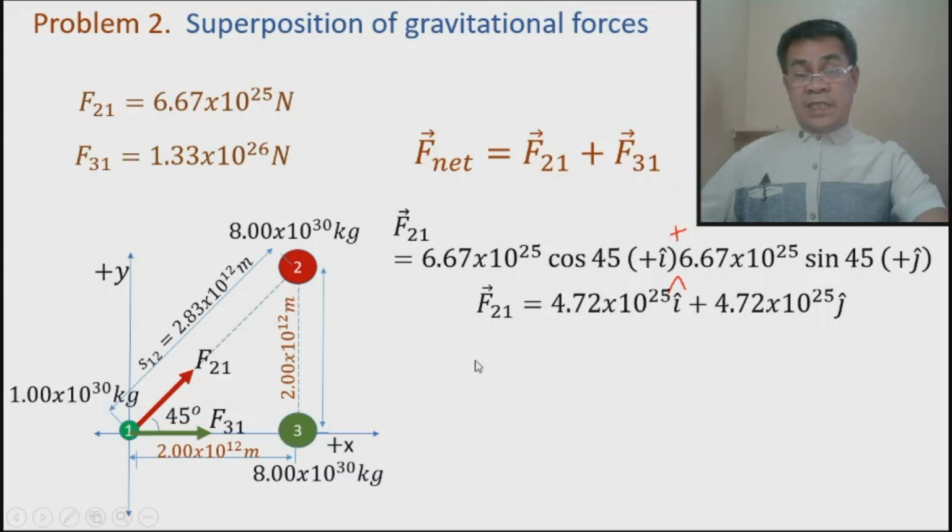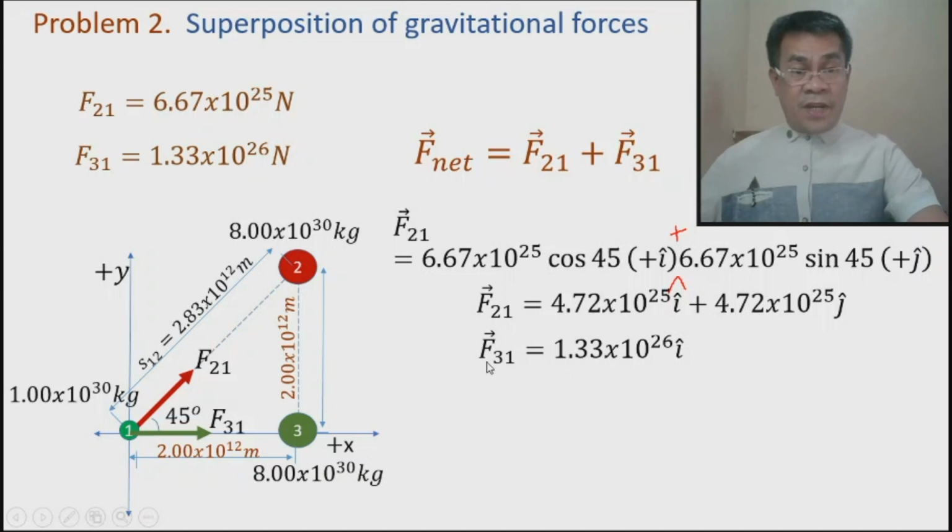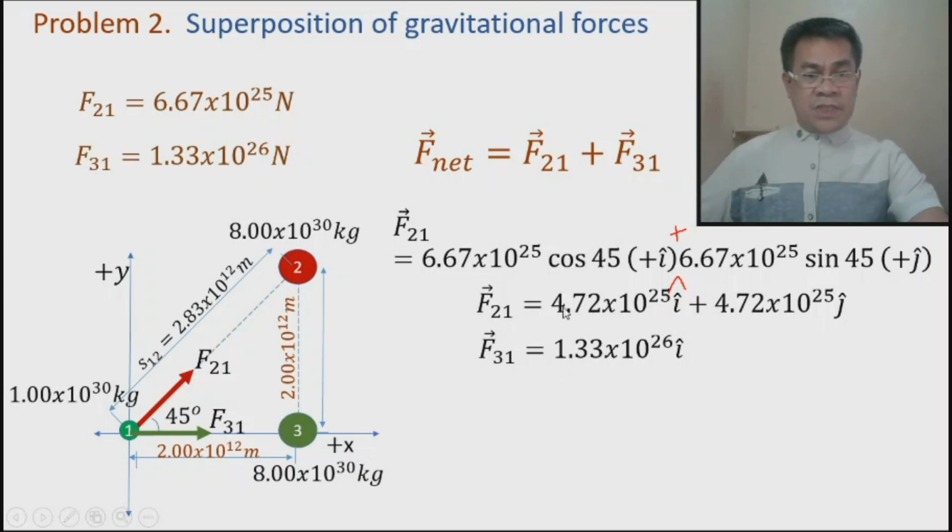So therefore, this is a simple way of converting the force in terms of unit vector. Take note, the magnitude of this force is 1.33 times 10 raised to 26, and simply multiply it with the positive unit vector because this is towards positive x. And the y component is automatically 0, so we can notice we have only one term here. So therefore we are now ready to solve the problem. Why? Because this is the vector force that 2 exerts on 1, while the force that 3 exerts on 1 is 1.33 times 10 raised to 26.